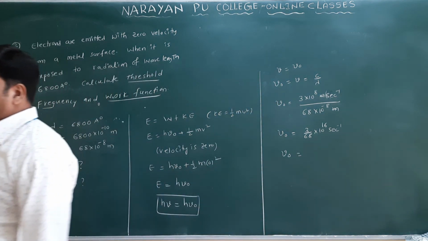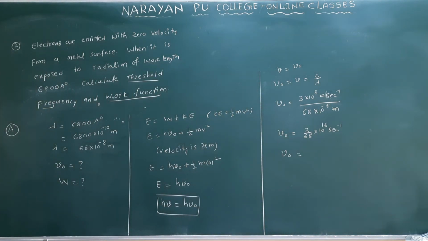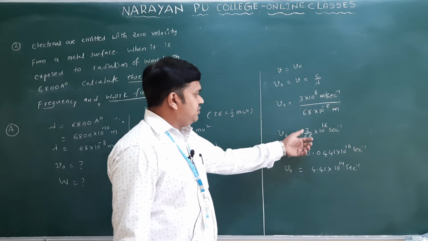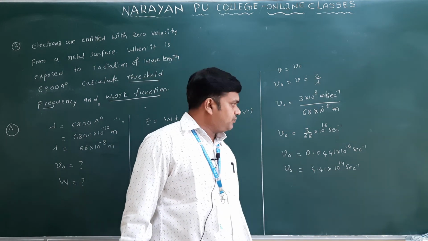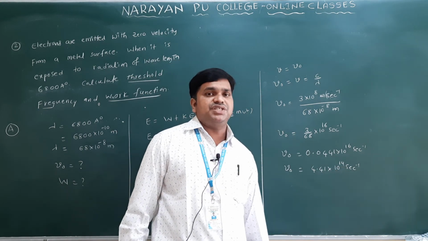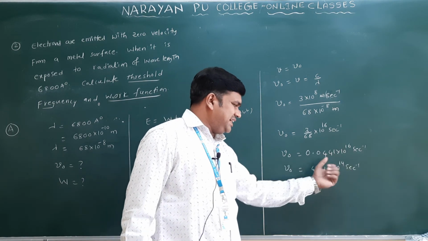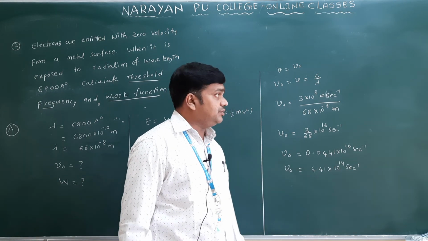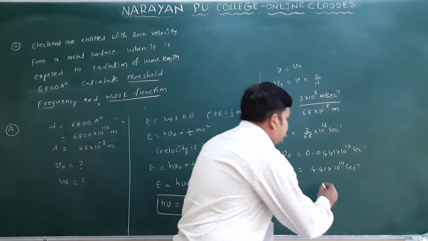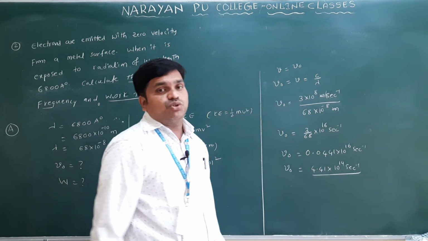Now we can see the calculation part. So here 3 by 68 will get 0.0441 into 10 power 16 second inverse only. So nu naught is equal to, we can multiply this one with 100. What will you get here? 4.41 into 10 power 14 second inverse only. This is the threshold frequency.